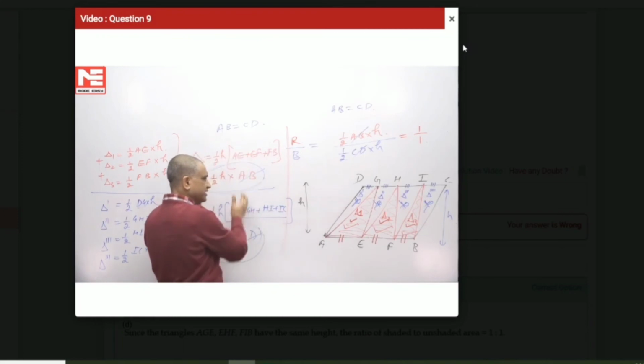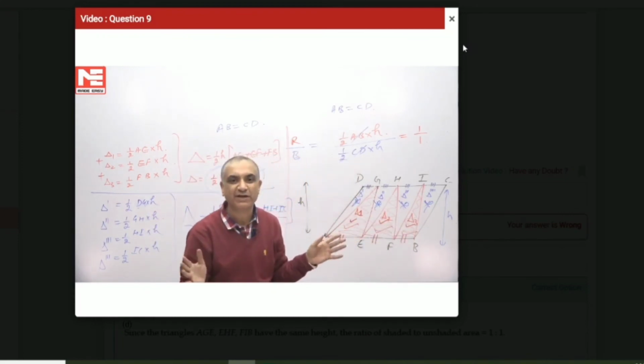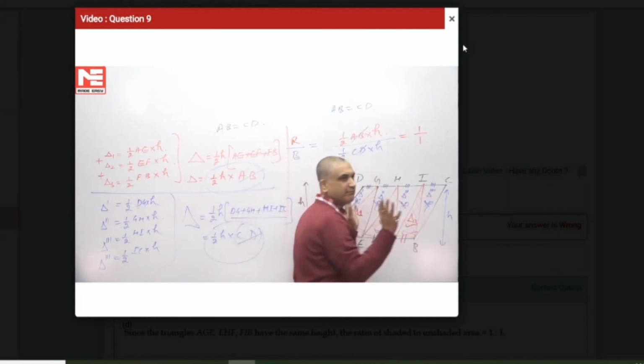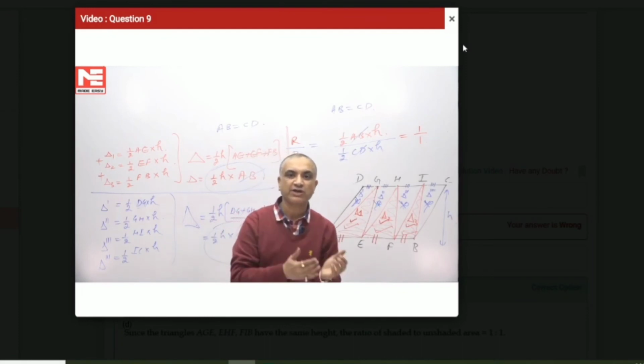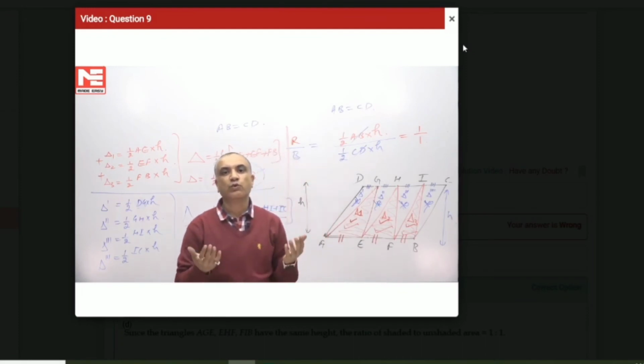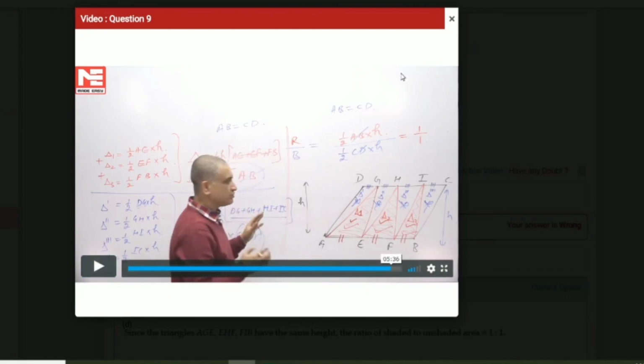We need not do all these things. I can say these three triangles, their combined area is half AB into H, and these four triangles, their combined area is half DC into H. So the ratio is half AB into H to half DC into H, which is equal to 1:1 because AB is equal to CD. Right?